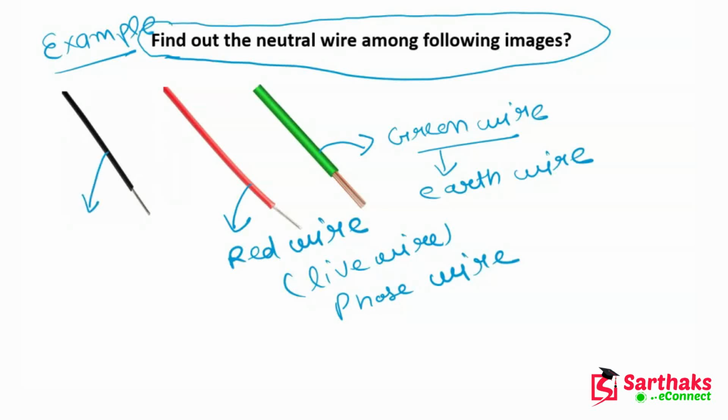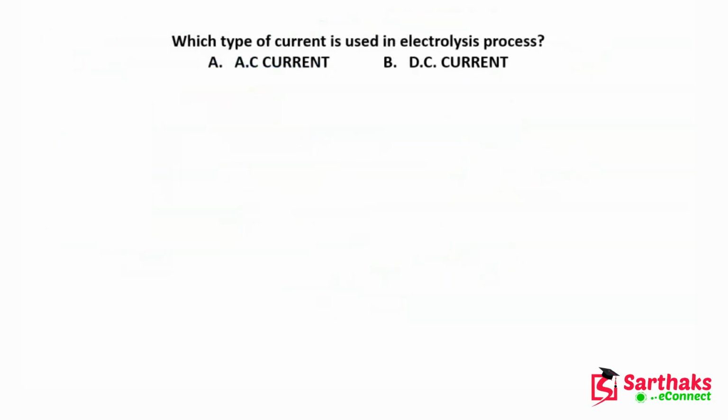And this is a neutral wire. This is a neutral wire because it is colored black. So this is our answer. I hope guys you understand this. Let's move on.